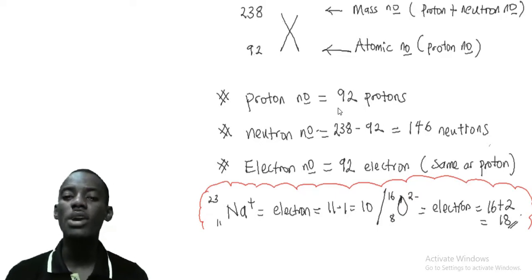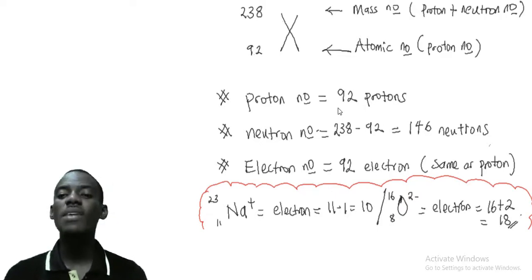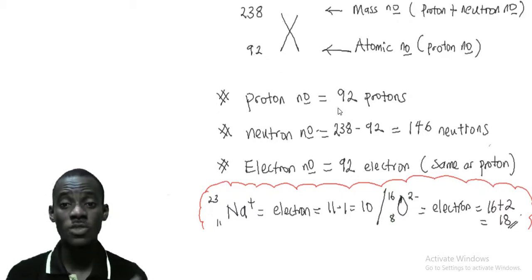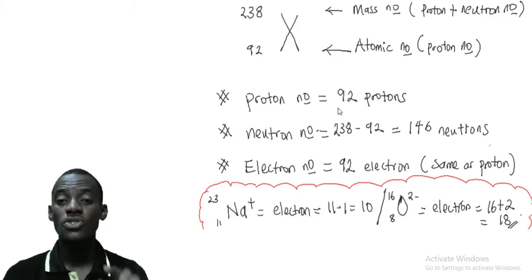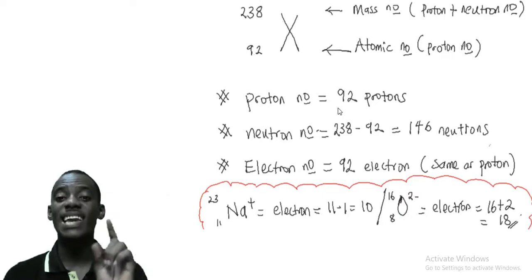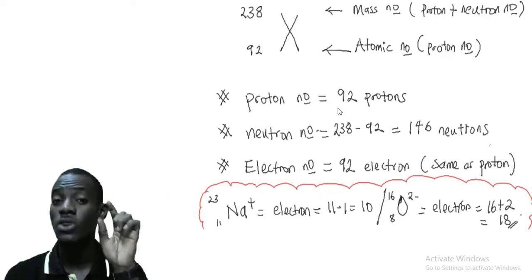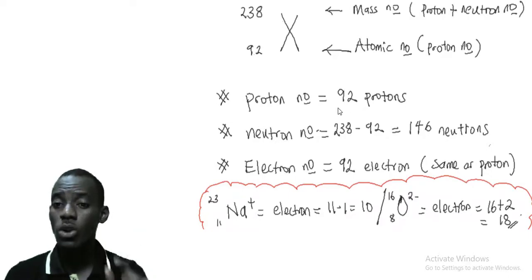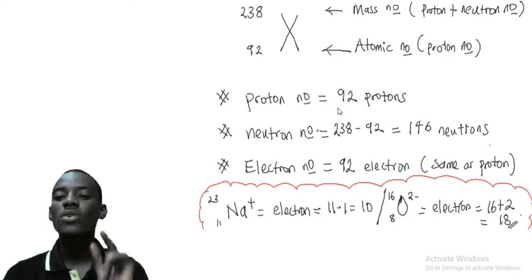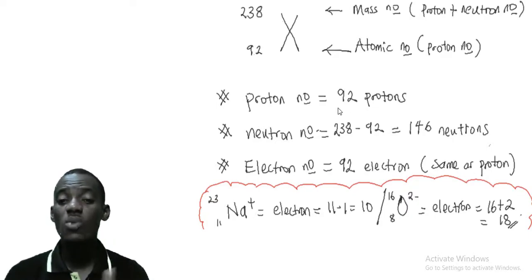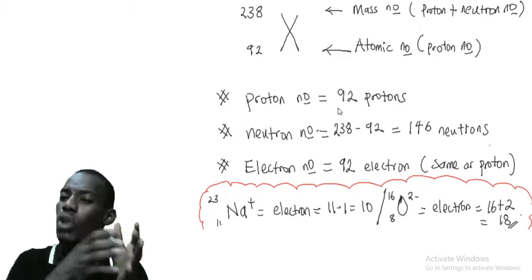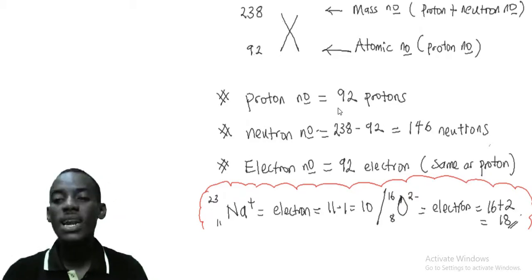The number below is called the atomic or proton number. If they ask what is the proton number of the particular element in the question, you were given 298 on top, that's the mass number or the nucleon number. Then you were given 92 below, that's the proton number or the atomic number. It's still the same thing I'm saying. So the proton number is just 92. It is always the one below. But the mass number is both the proton number and the neutron number, and the two of them together are called the nucleon or the mass number.